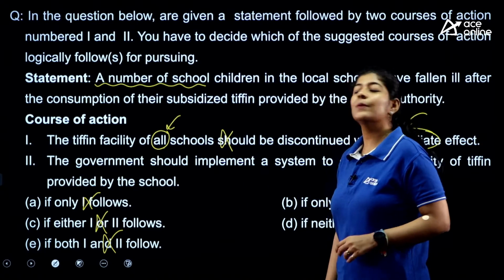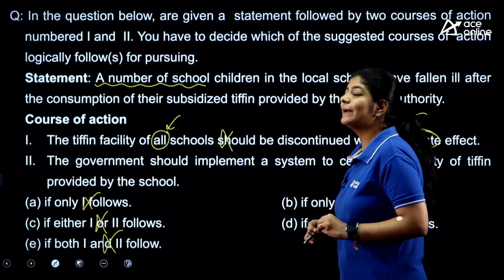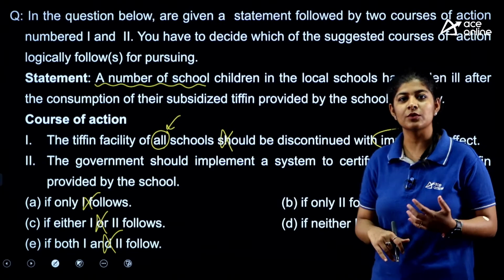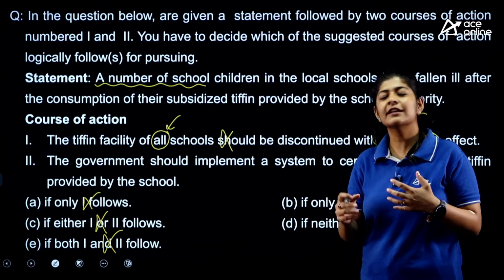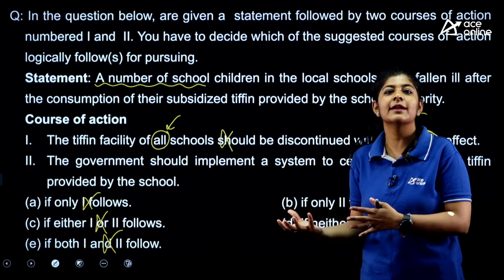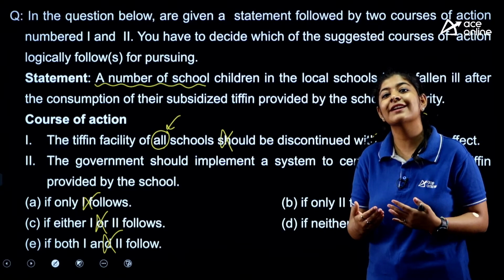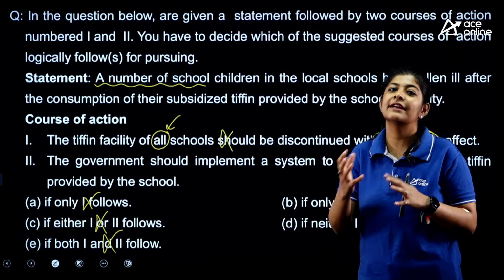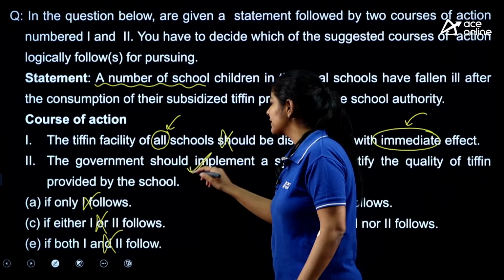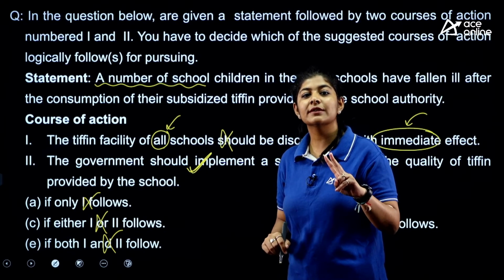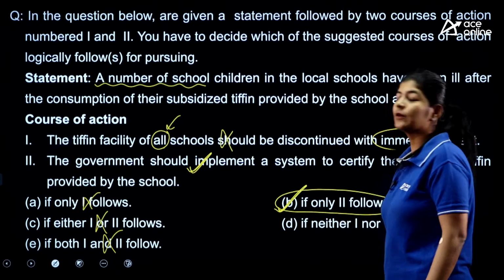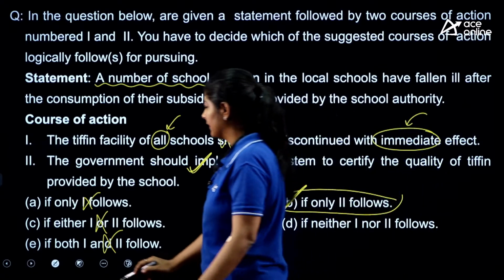Next, the next one says that the government should implement a system to certify the quality of tiffin provided by the schools. Yes, यहाँ पे गवर्नमेंट एक सिस्टम या फिर कोई कमेटी बना सकती है जो बच्चों को जो खाना प्रोवाइड किया जा रहा है उसकी क्वालिटी को चेक करेगी कि जो क्वालिटी हम लोग प्रोवाइड कर रहे हैं whether it is correct or not or up to the mark or not. So yes, we can do this. So यहाँ पे हमारे पास the second one course of action is correct. So we will go with our option number B. Again a very easy one, right?